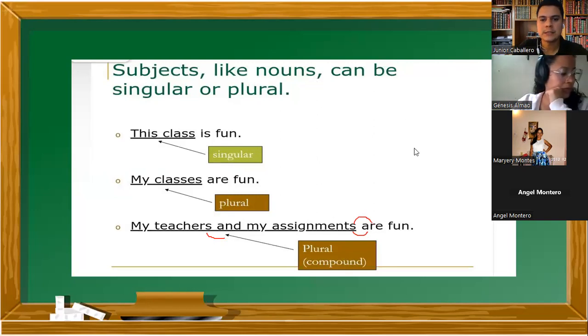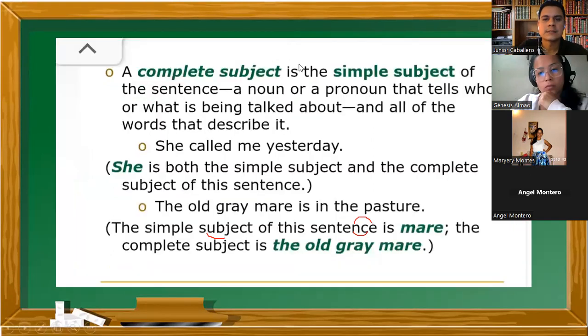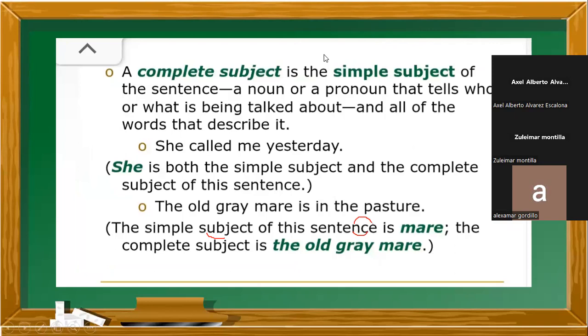Great. Let's go to the next page. Here we have, look at this. I would like some volunteer to help me read this. Not everybody at the same time. One volunteer to read this.